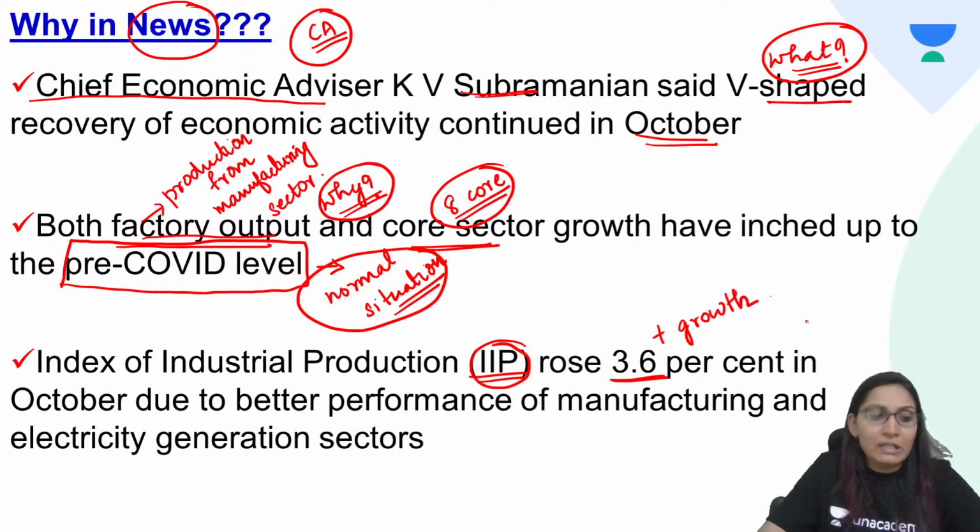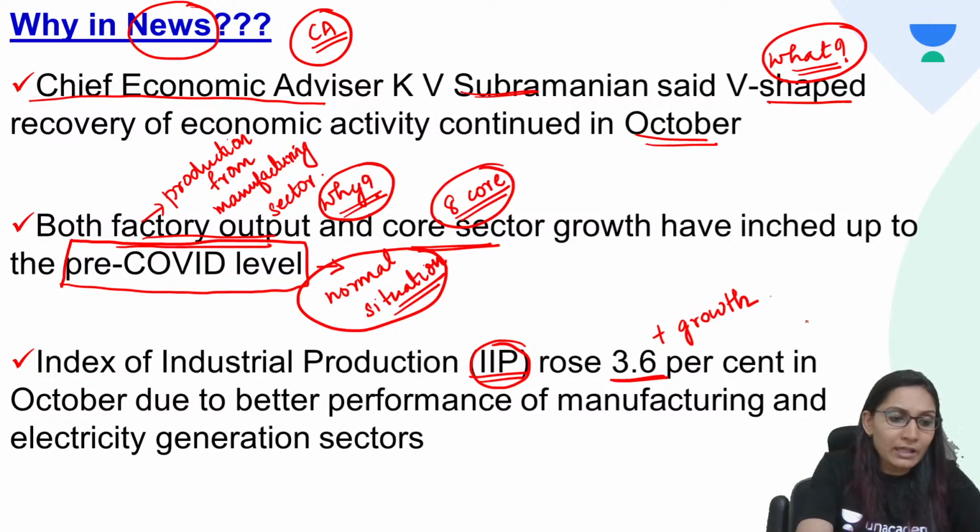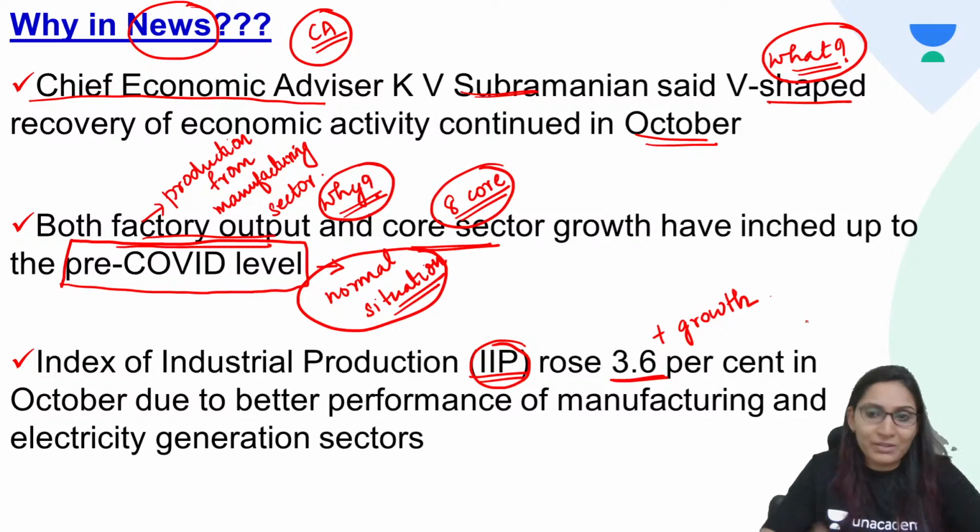If you remember, in yesterday's Economy of the Day, we discussed this topic, the IIP performance. So, if you have missed it, please do watch it. The Index of Industrial Production rose to 3.6% in the month of October due to better performance of the manufacturing and electricity generation sectors.